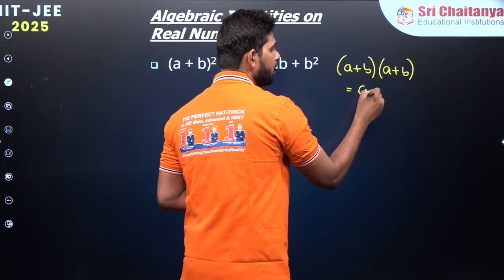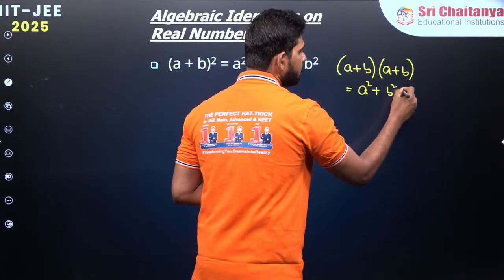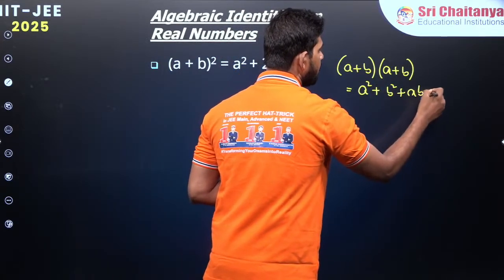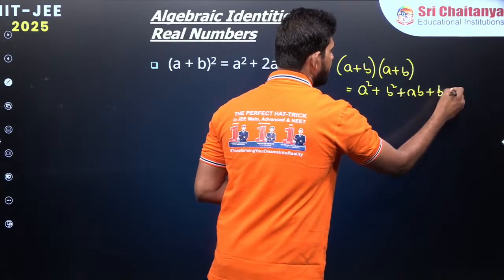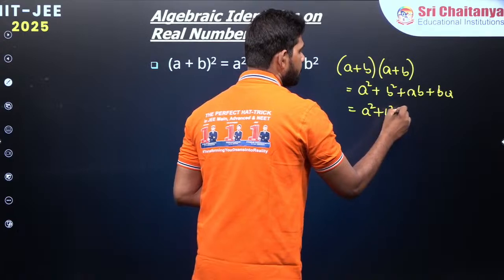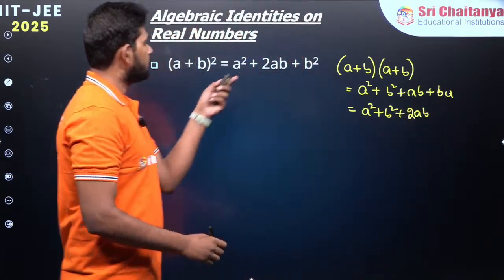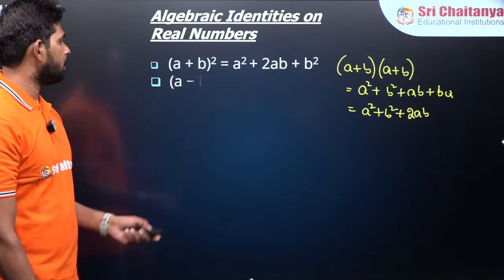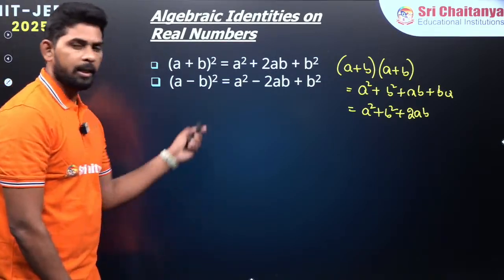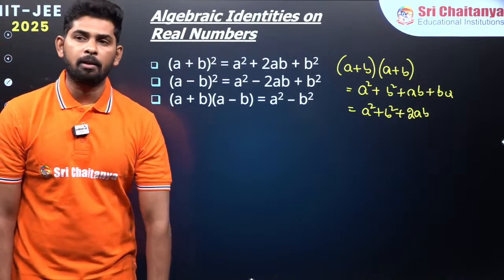Multiplying a plus b into a plus b, you get a square, b into b gives b square, and a into b gives ab, plus b into a gives ba, so altogether a square plus b square plus 2ab. Nice, so that is this formula. Similarly, the next formula is a minus b whole square. That is also easy, right? And a plus b into a minus b gives us a square minus b square.